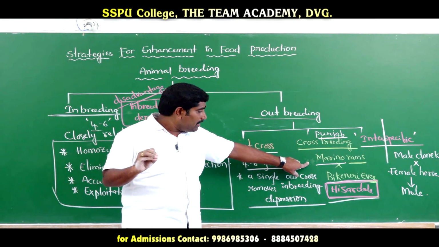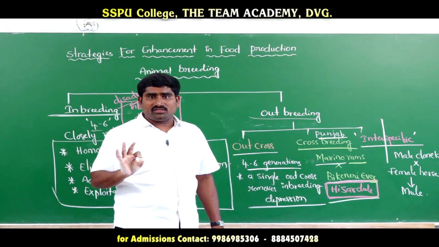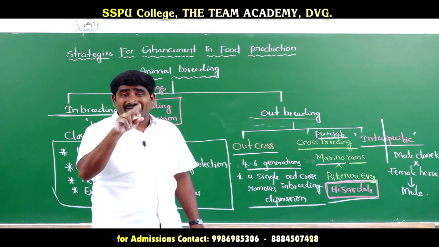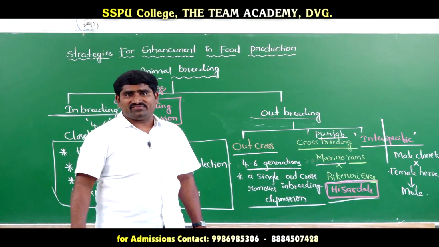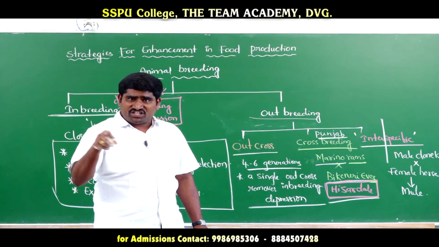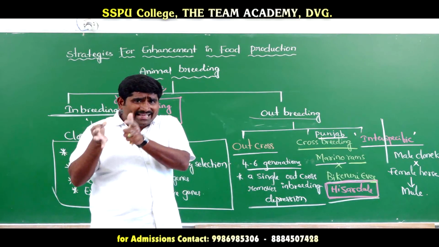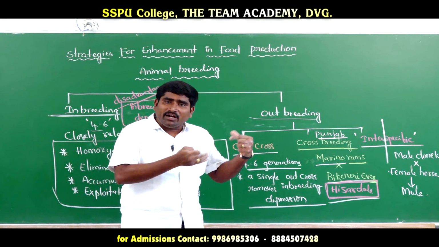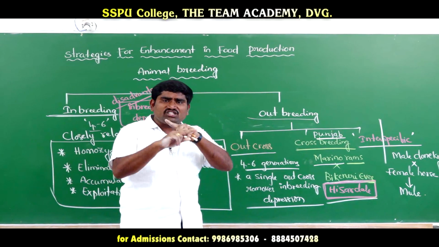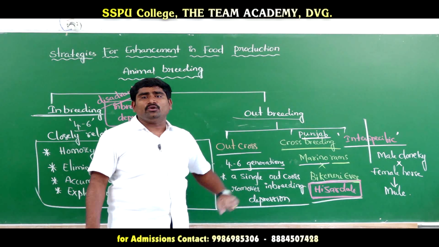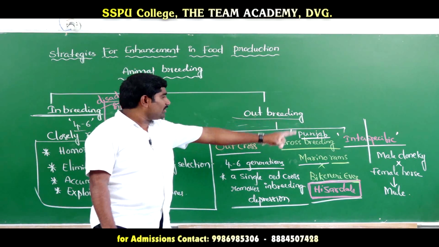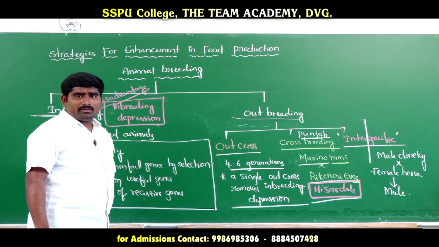Bicanary is a variety of sheep. So from the Bicanary breed we take a female sheep, and from Merino we take a male sheep. When these two are crossed, Hazardale is produced. This cross was done in Punjab. So this is all animal breeding.